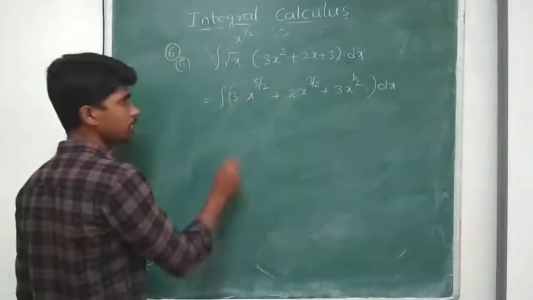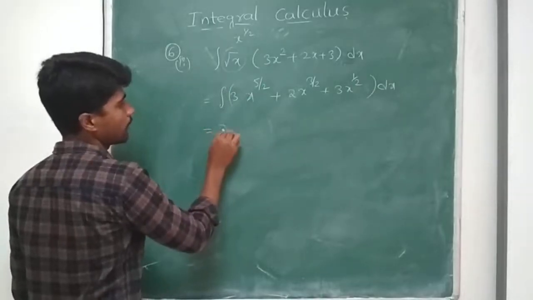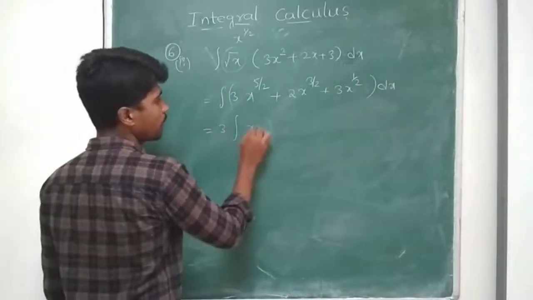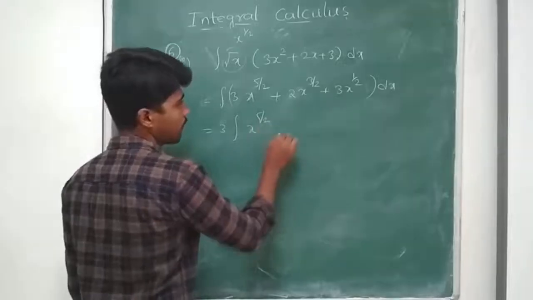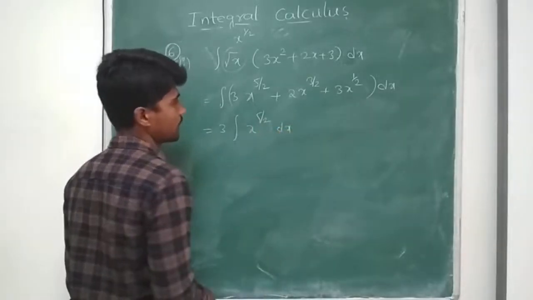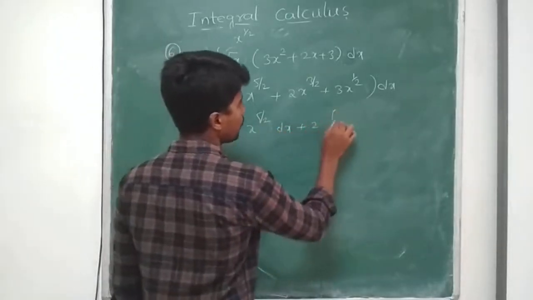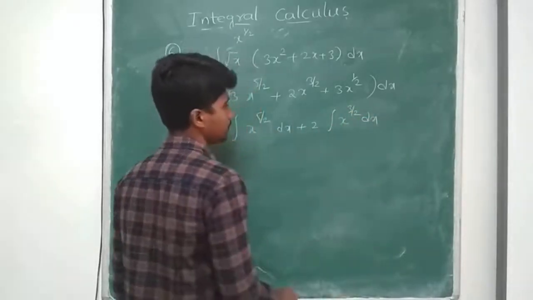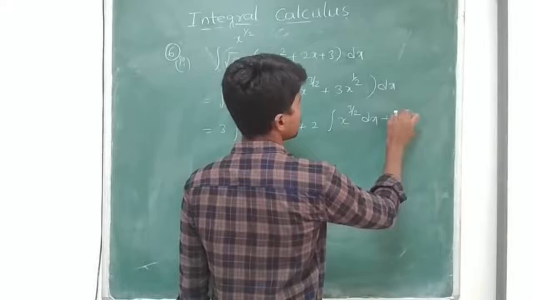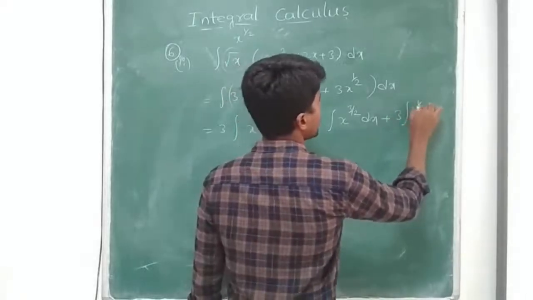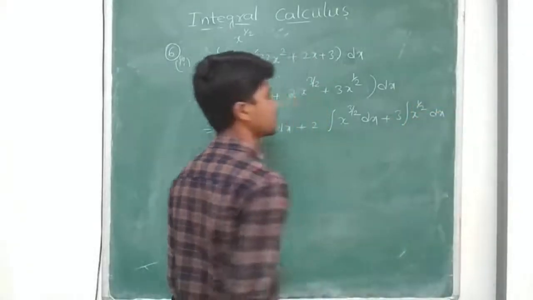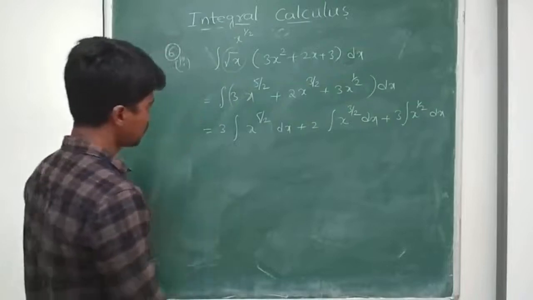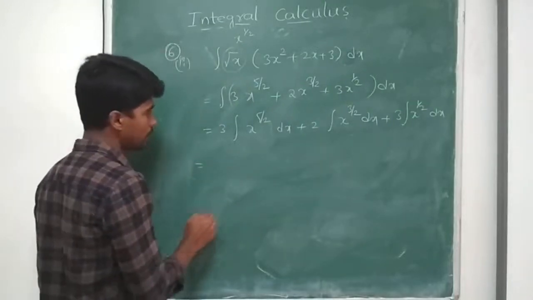Again, according to integration properties, 3 can be taken outside, will be equal to 3 integral x power 5 by 2 dx plus 2 into integral x power 3 by 2 dx plus 3 into integral x power 1 by 2 dx. Now apply the x to the power of n integral.